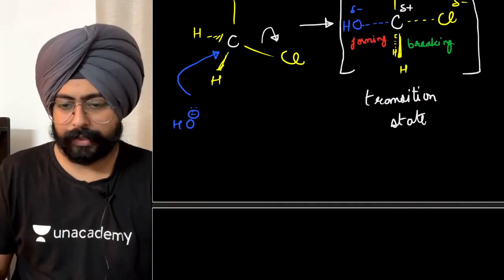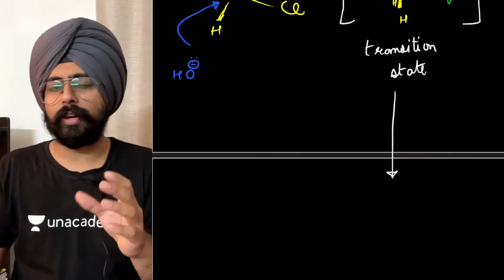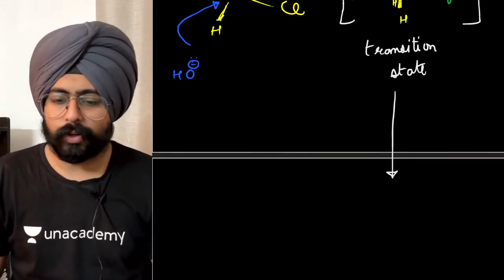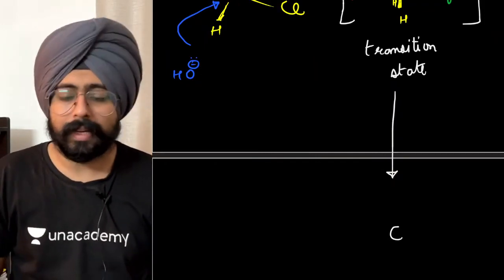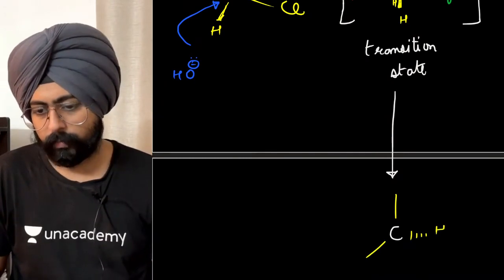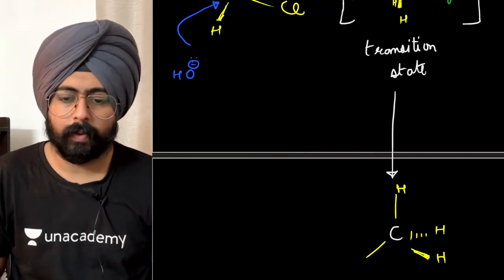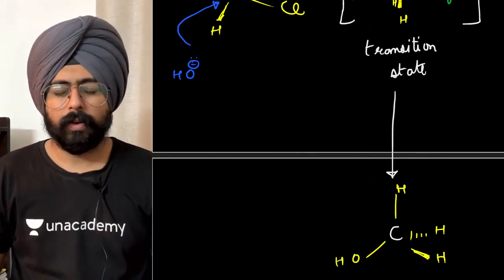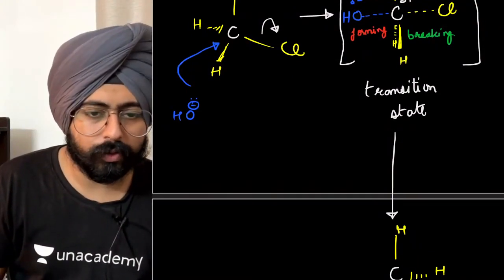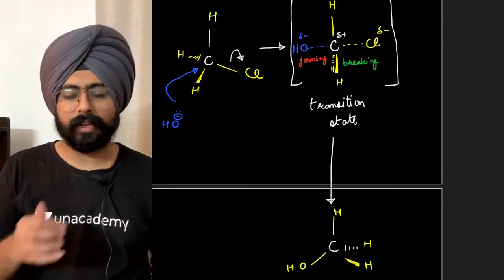After the transition state is done, then you will get the final product. Okay. Now in the final product, since the chlorine has left from one end and the oxygen has approached from the other, the structure will look slightly different from the original one. Let me show you how. Do you see what has happened over here between the two structures? Let me just zoom out so that we can fit both the things in one page. Can you see the difference in both the structures that I've made?